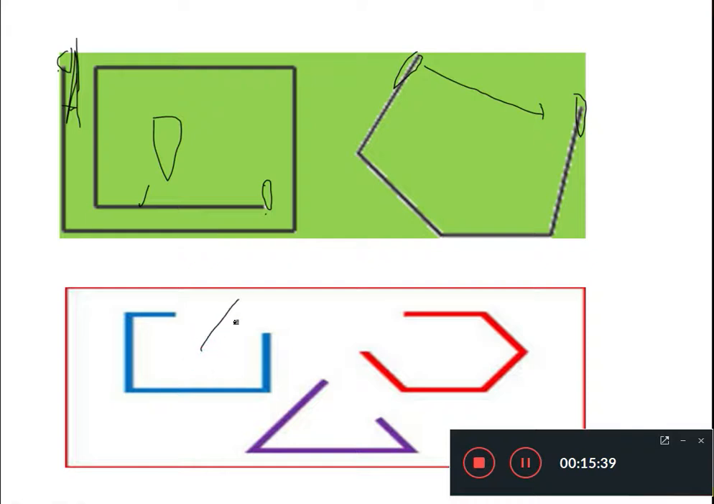Here in the case of this shape you can see, here also you can see these two points, one point and second point. Here also this point and this point are not coming together. They do not meet. That's why this kind of shape is called an open shape. I hope you understood the concept of open shape in a better way.